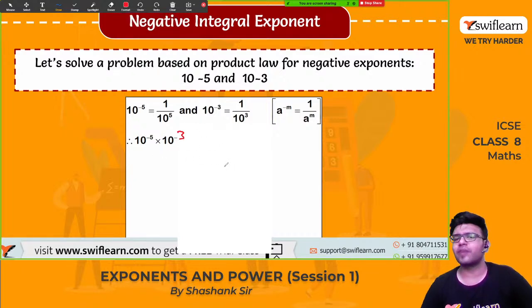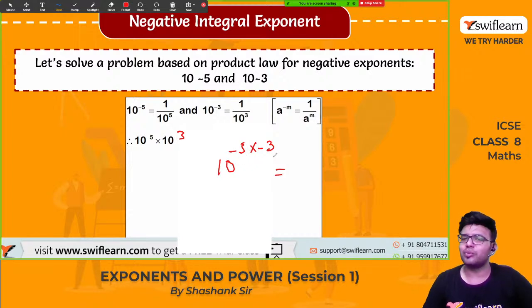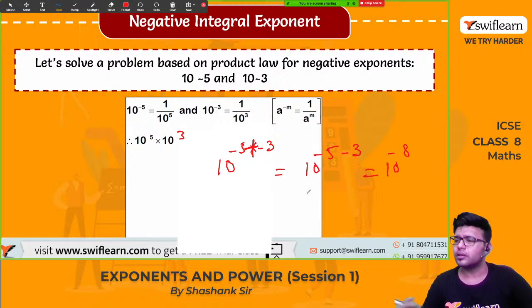10 raised to minus 5 into 10 raised to minus 3. Yes, the bases are same. So minus 5 and minus 3, you will get plus, so minus 5 plus minus 3, which is again 10 raised to minus 5 minus 3, which is 10 raised to minus 8. It is the same thing. So we can write it like this also.